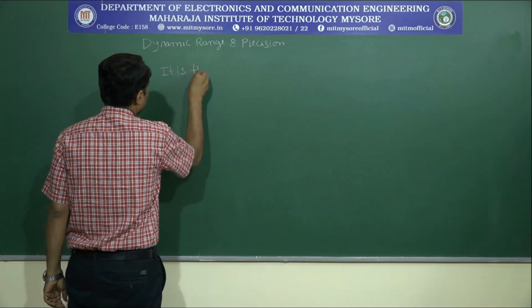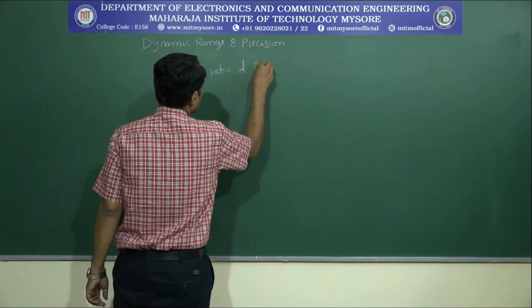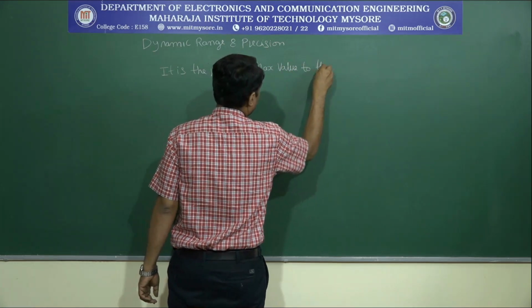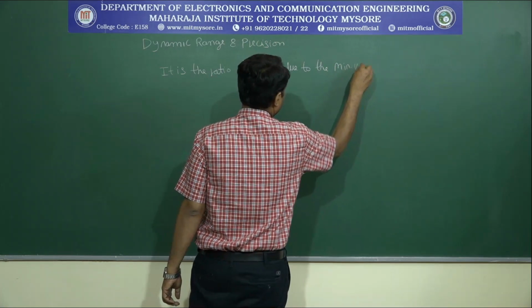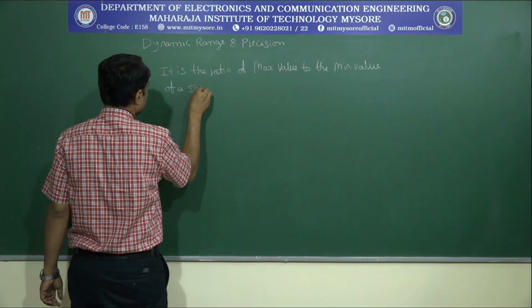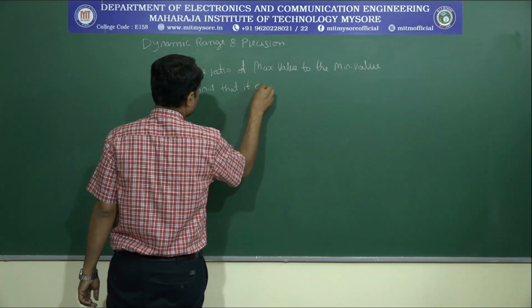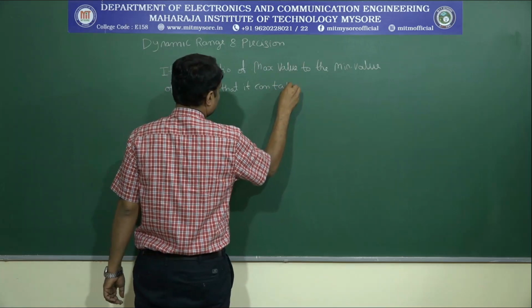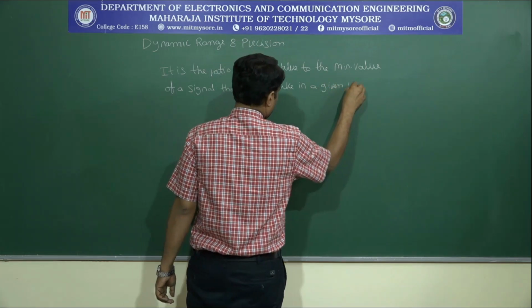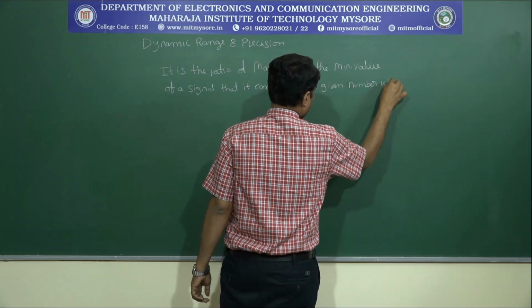It is the ratio of maximum value to the minimum value of a signal that it can take in a given number representation.